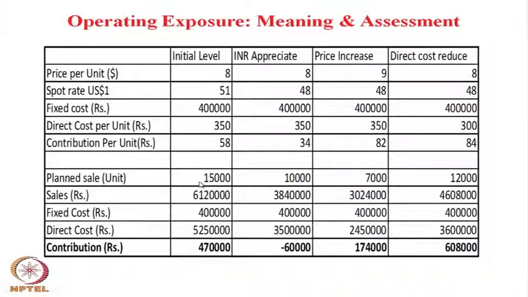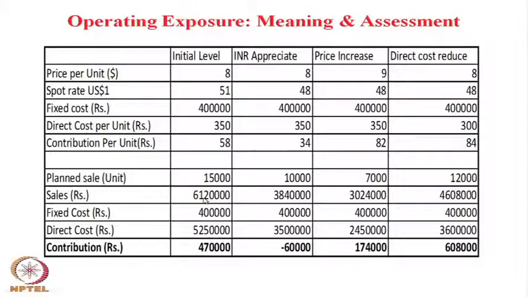But the company promised to sell 15,000 unit and per unit is $8. So, 15,000 into 8, that is dollar amount of export. To convert into Indian rupee, you multiply dollar amount of export into 51 rupees the exchange rate. You got the sales amount 612,000. Now, the fixed cost of the company is 400,000. The fixed cost needs to be absorbed, then sales minus the fixed cost, the direct cost already there.